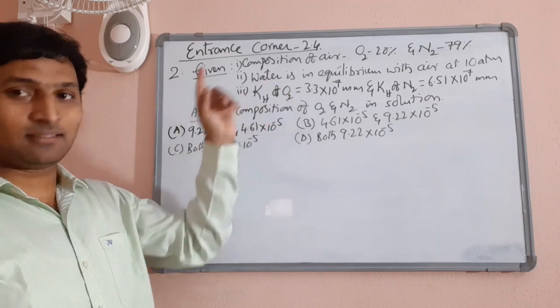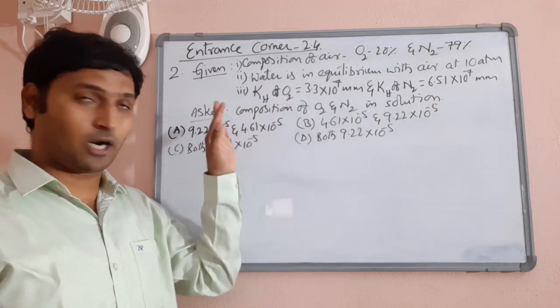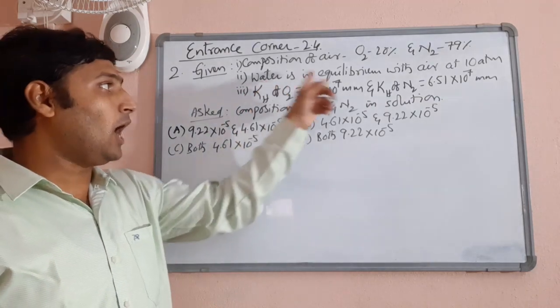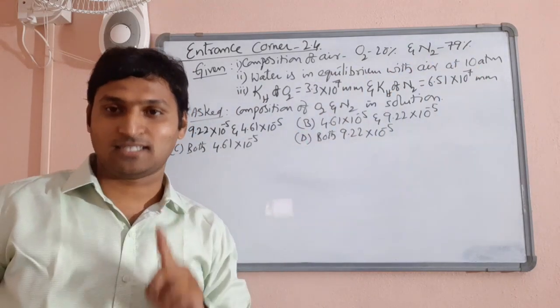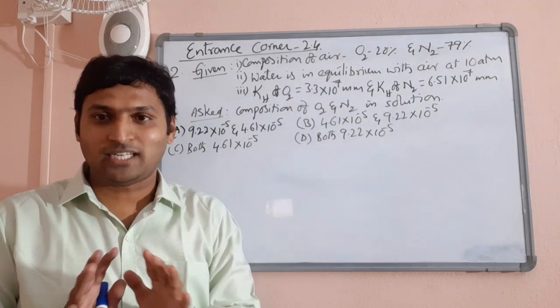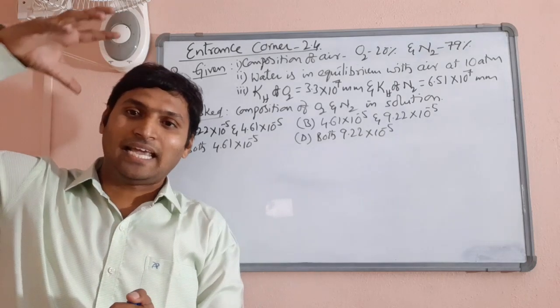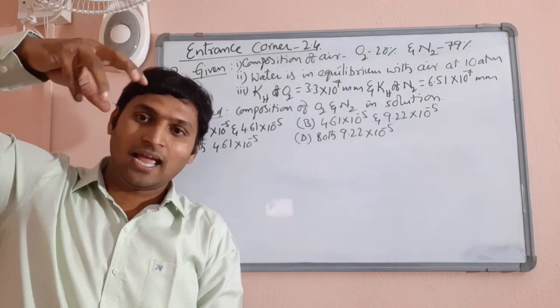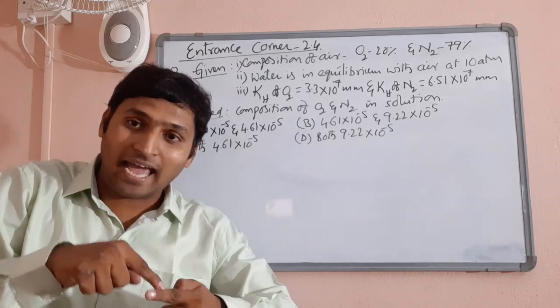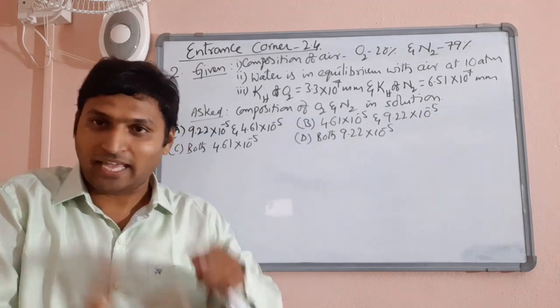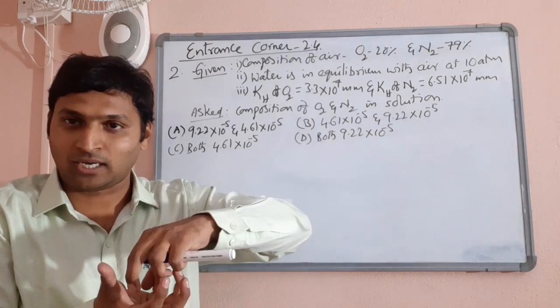Now he is mentioning that, in the context of this problem, water is in equilibrium with air at 10 atmospheres. Please understand that the statement is very simple: the air is exerting a pressure of 10 atmospheres when the air is being mixed with water. Air dissolves in water to become a solution, right?